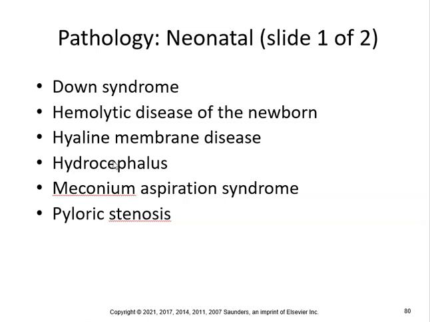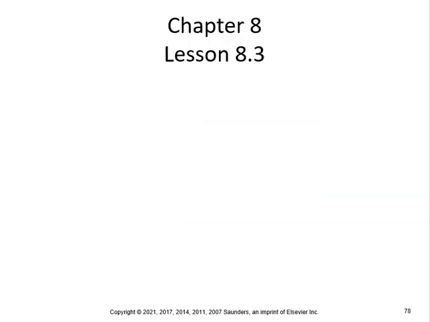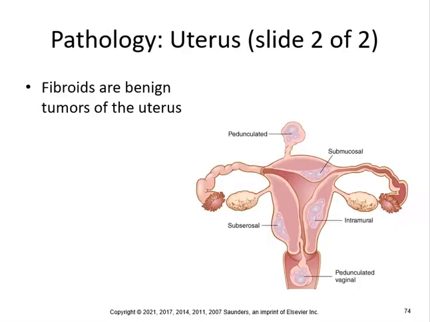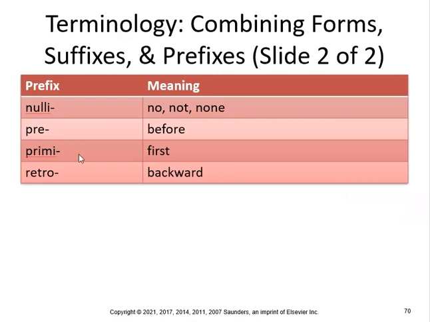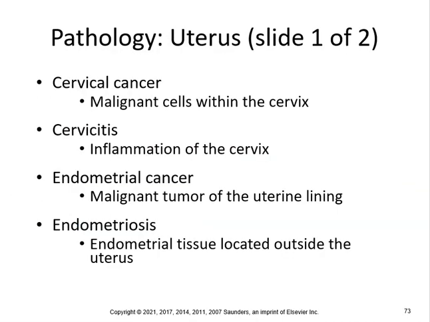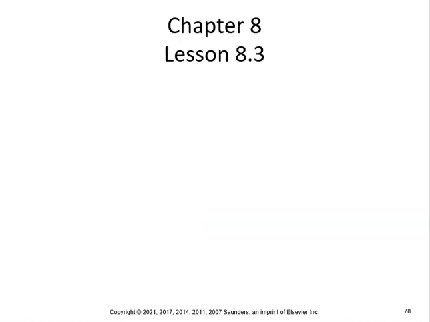Some neonatal diseases that can happen: Down syndrome, hemolytic disease of the newborn, hyaline membrane disease, hydrocephalus, meconium aspiration syndrome, pyloric stenosis. Again, you don't have to know all these because it's not really an anatomy class, but I just want you to have some introduction to it. Again, the whole purpose of medical terminology is to quiz you mostly on the words such as here, the suffixes, prefixes, and the combining words.